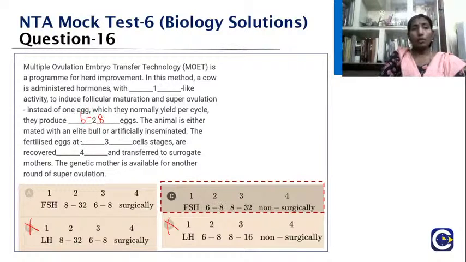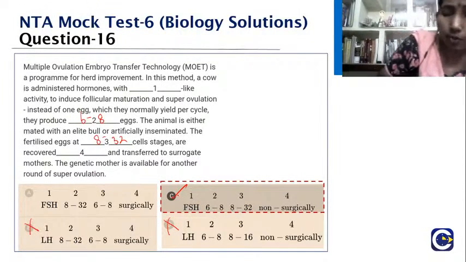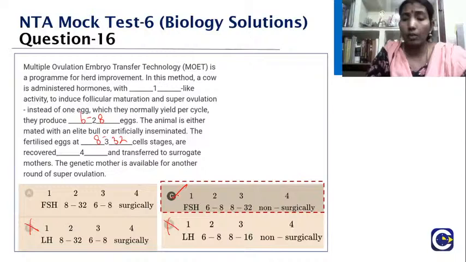Okay, and what about the cell stage? Yes, they usually take the 8 to 32 cell stage, and non-surgically is the one, it is not surgical. So that is where this becomes the right option. Okay children, you are all able to follow? Yes. Okay, we'll go to the next question.